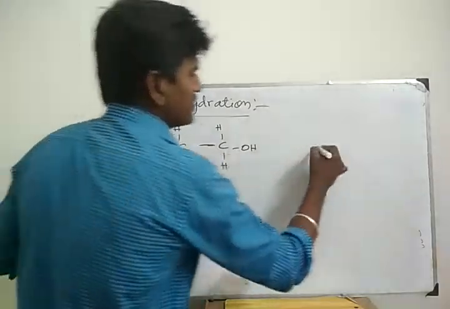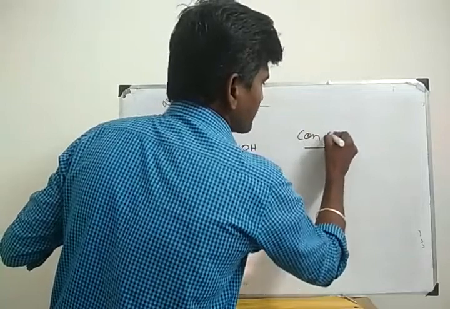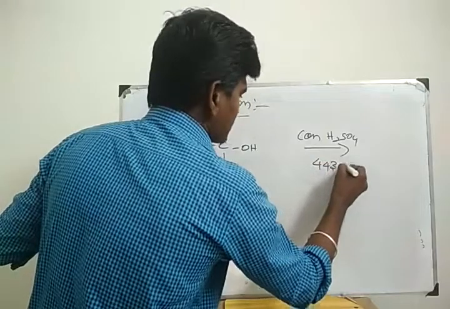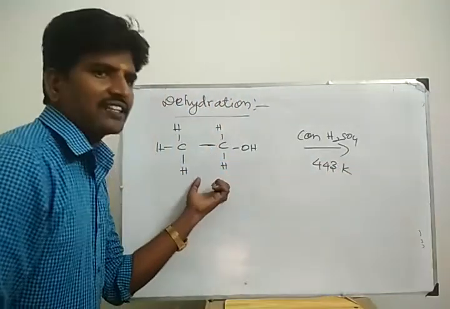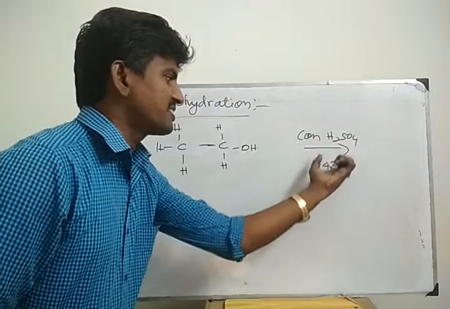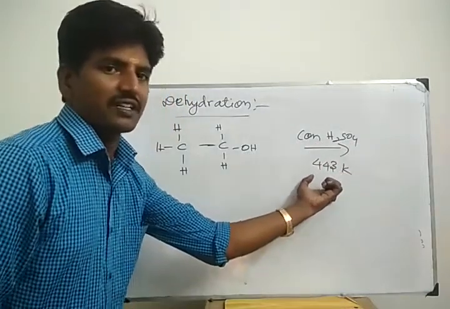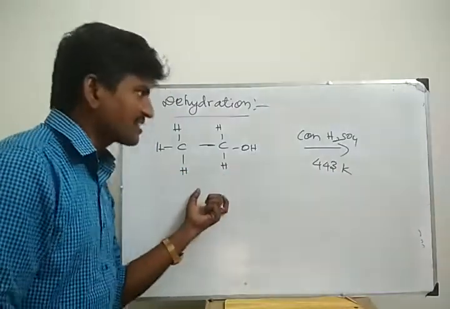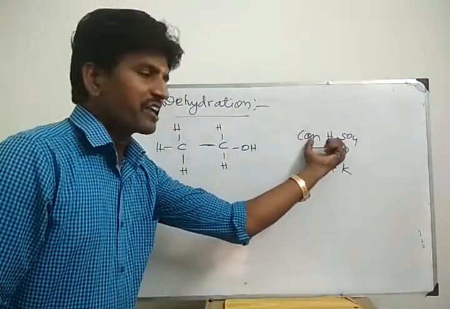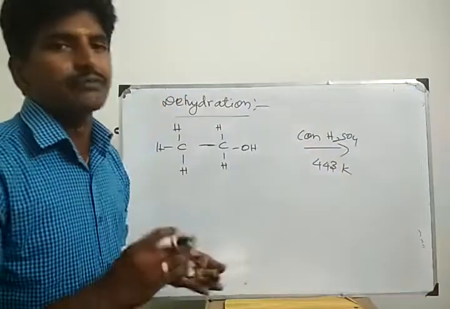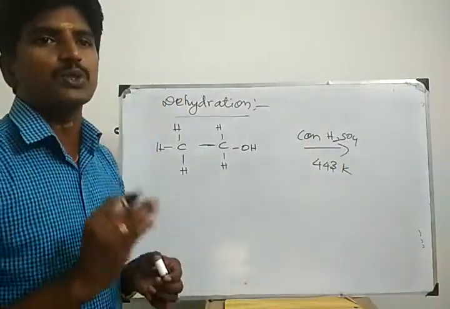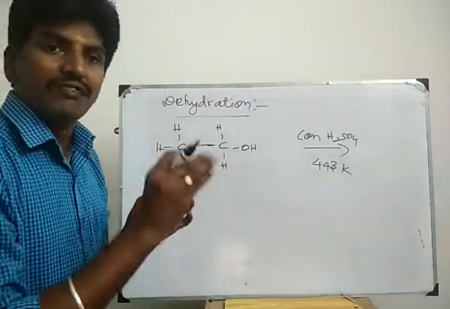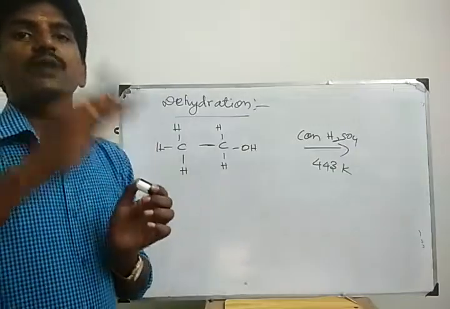This is ethanol, dehydrating reagent concentrated sulfuric acid, temperature is 443 Kelvin. Reactant is ethanol, dehydrating reagent concentrated sulfuric acid, heated at 443 Kelvin. It undergoes an elimination process, so it produces alkene. Same reactant, same reagent, concentrated sulfuric acid, but heated at 413 Kelvin, it undergoes a nucleophilic substitution reaction. It forms ether. Reactant same, reagent same, but when you change the condition, it gives a different product.